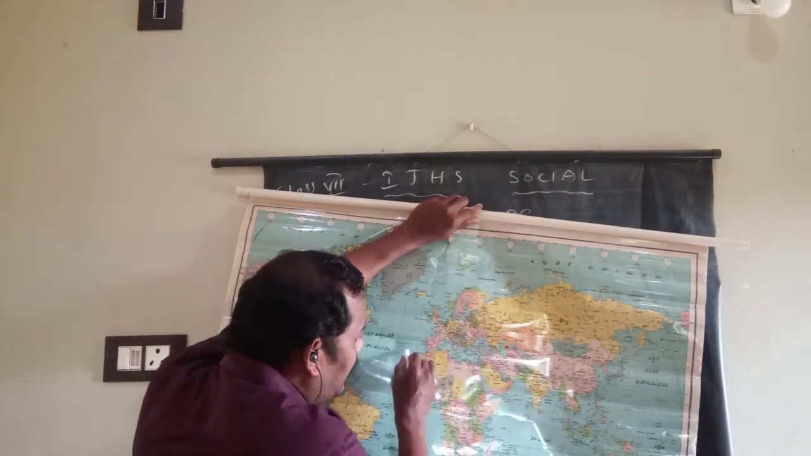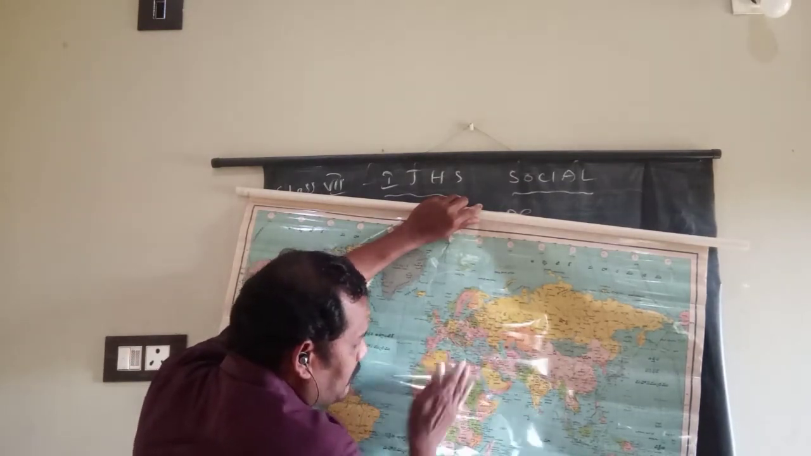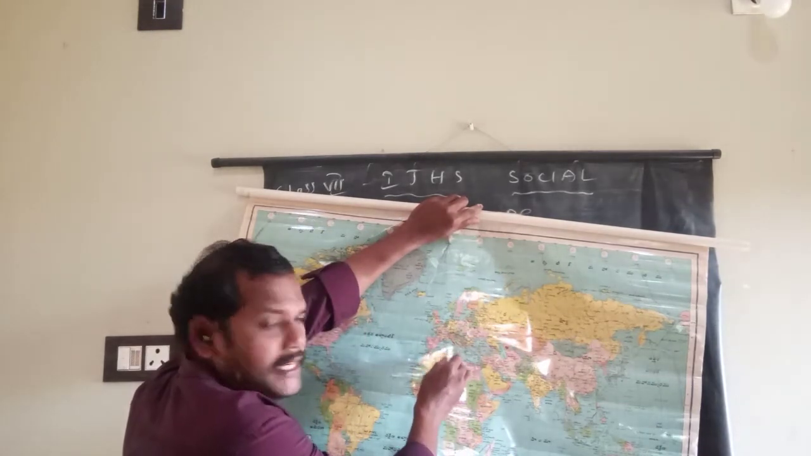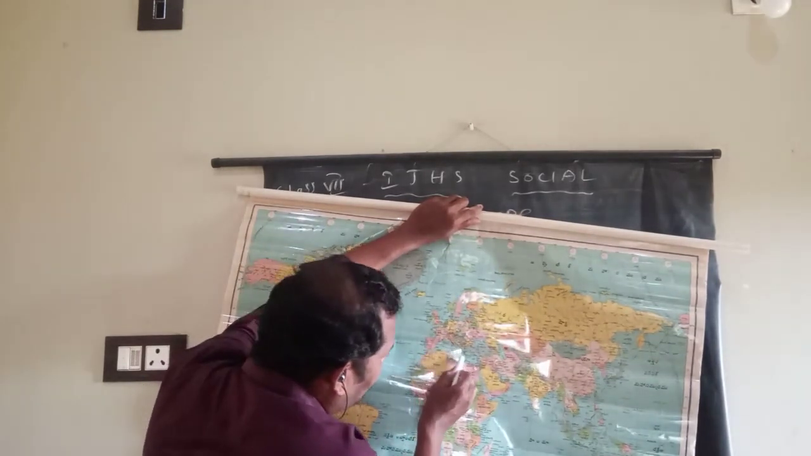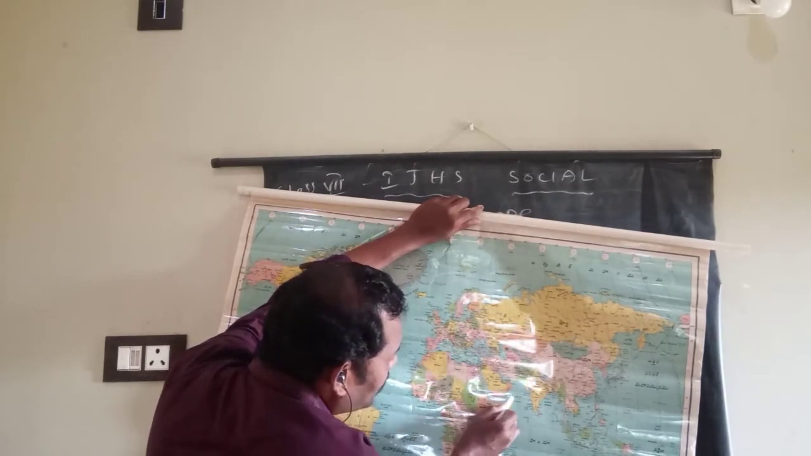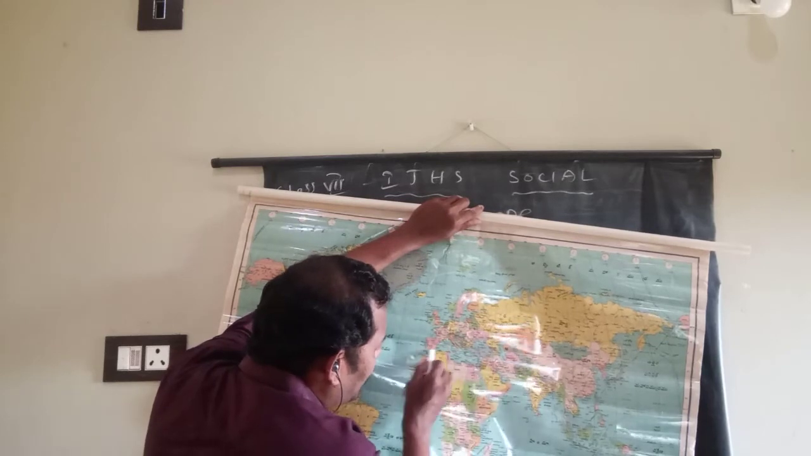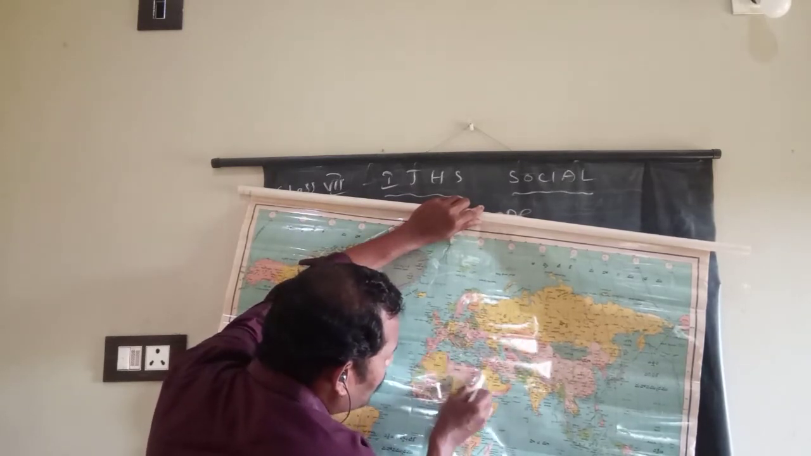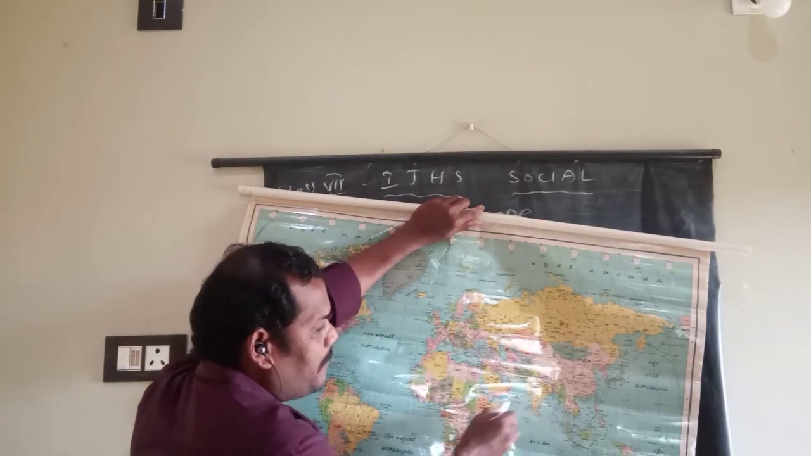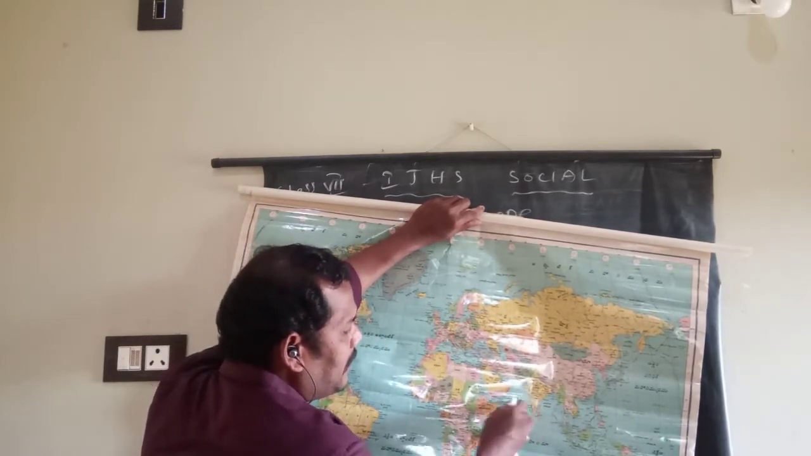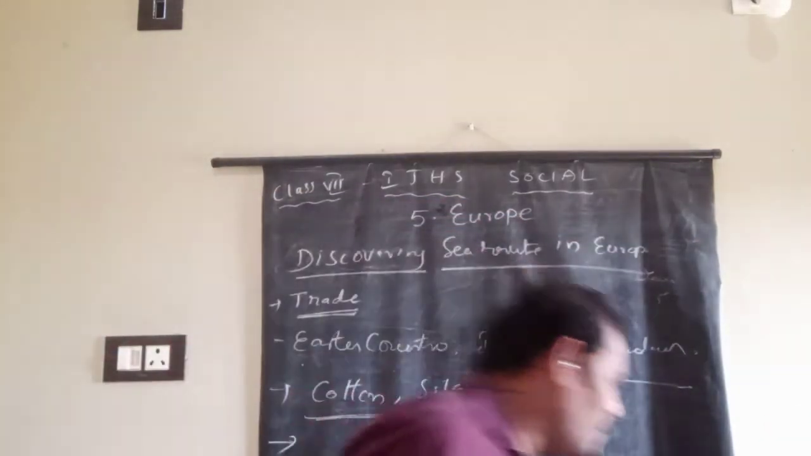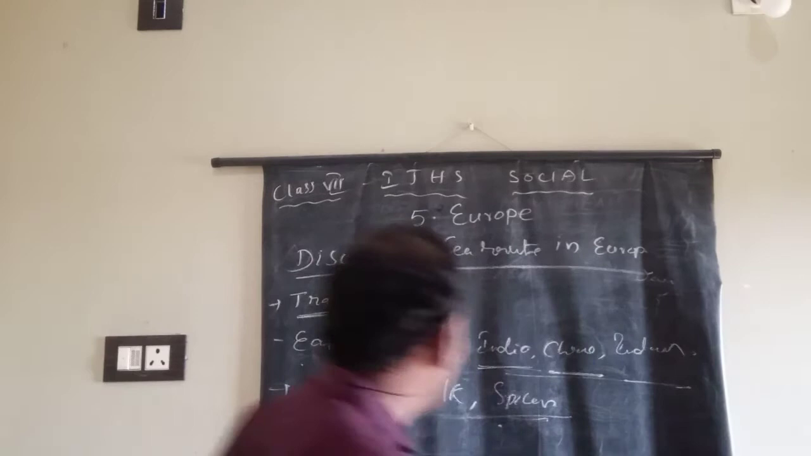And another way is the water way, that means the sea way, through the Mediterranean Sea. From the Mediterranean Sea, through the Red Sea to India. So easily they reached. Crossing the Mediterranean Sea and the Red Sea, and through the Arabian Sea they reached India. These are the two ways. Okay, you can understand, these are the two ways.